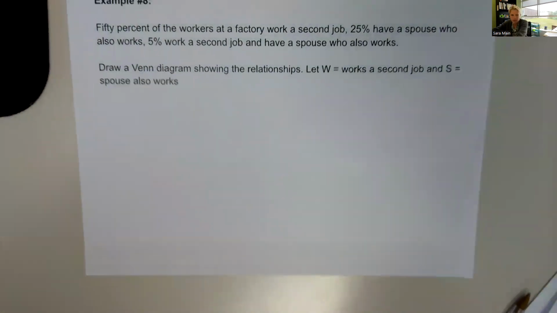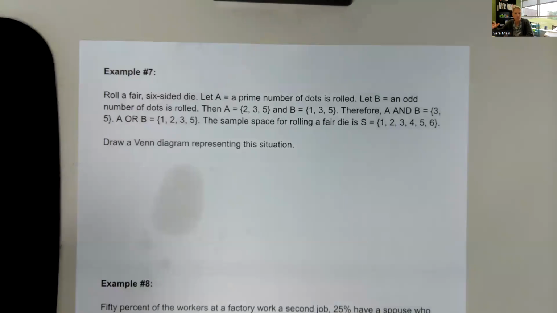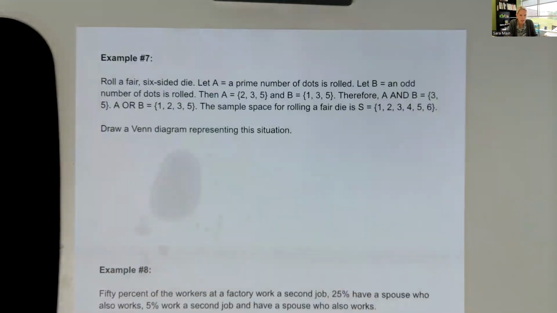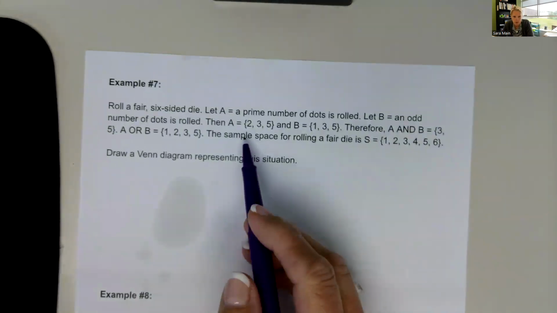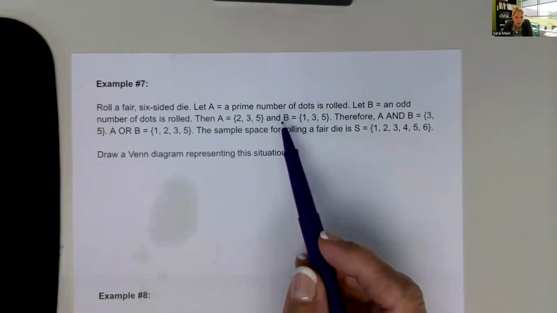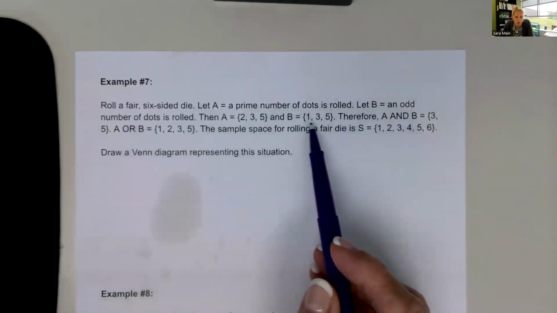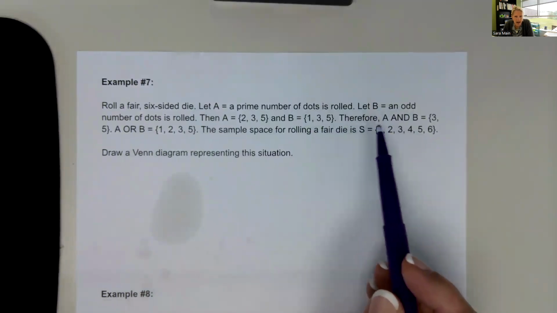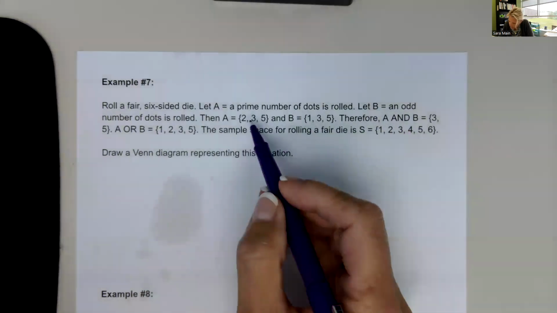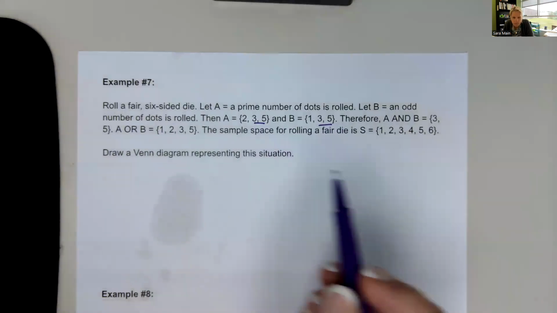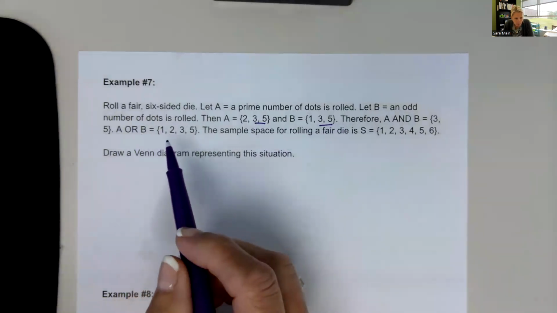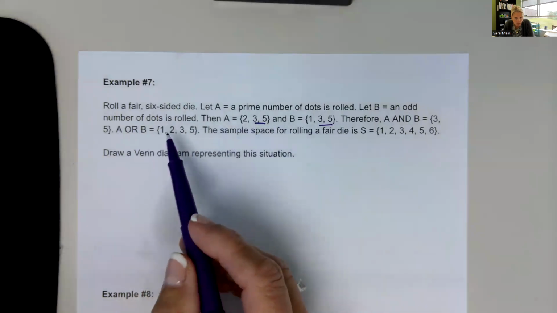Let's look at example 7. Roll a pair of 6-sided dice. Let A be a prime number of dots is rolled. Let B be an odd number of dots rolled. Let A equal 2, 3, and 5, because they're the prime numbers in 1 through 6. B is an odd number, that would be 1, 3, and 5. Therefore, A and B is 3 and 5, because 3 and 5 occur in both. A or B means any number that happens in A or B: 1, 2, 3, and 5.